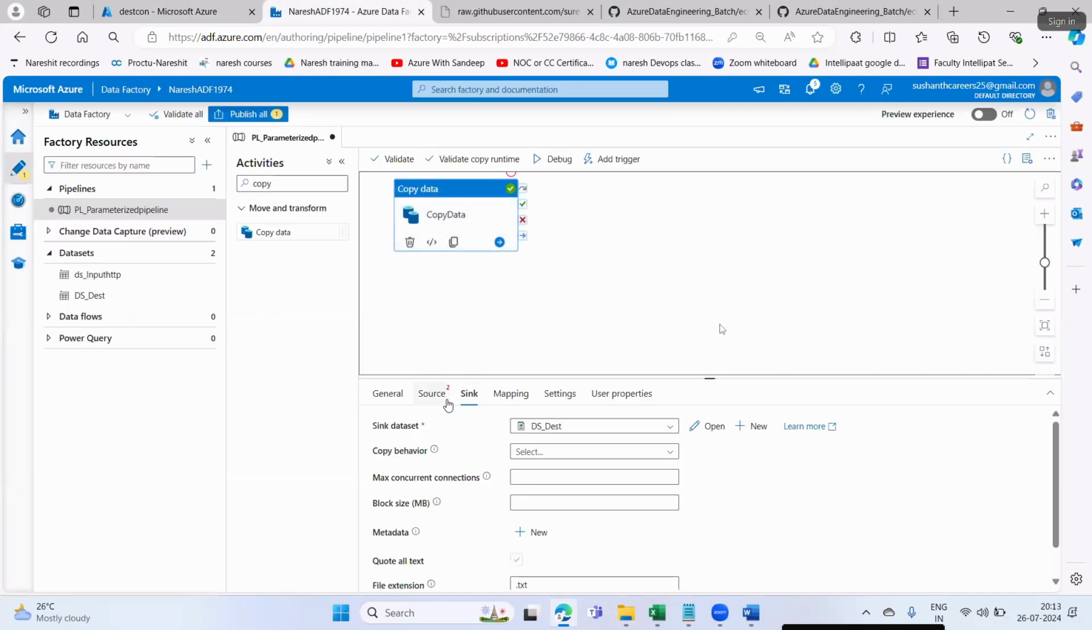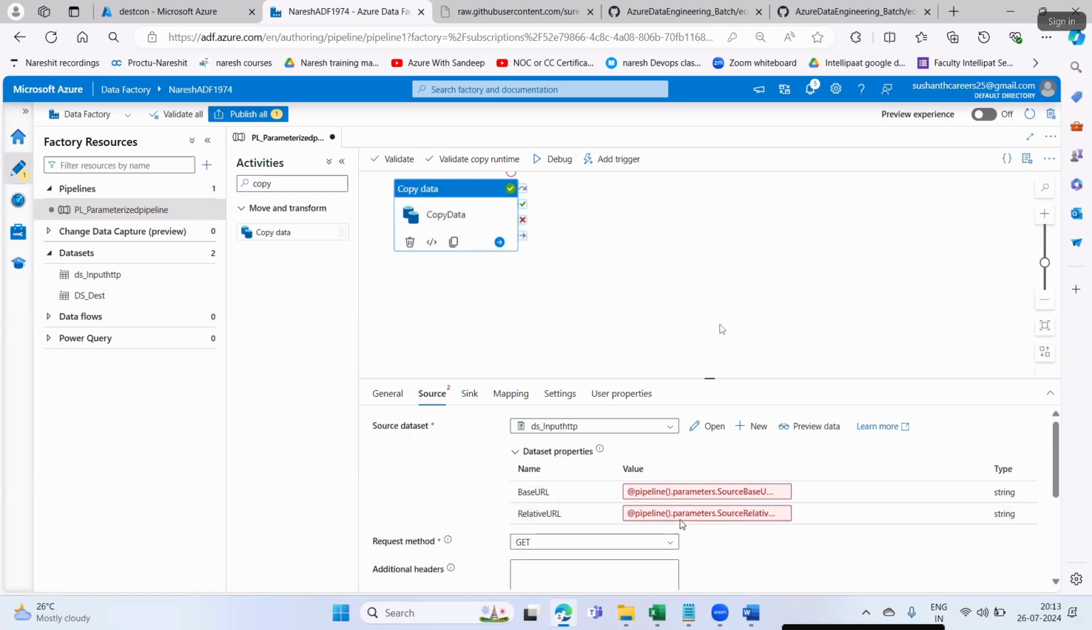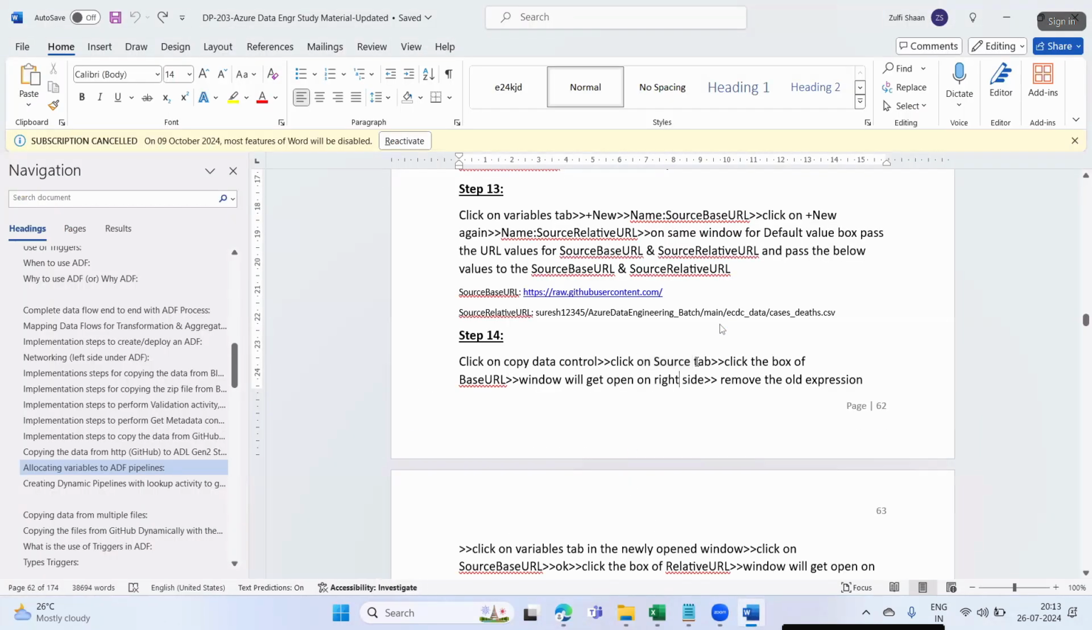Then the settings have been changed. These parameters we have deleted, na guys? That's why it's showing errors here. Okay. Click on the source tab, click the box base URL.